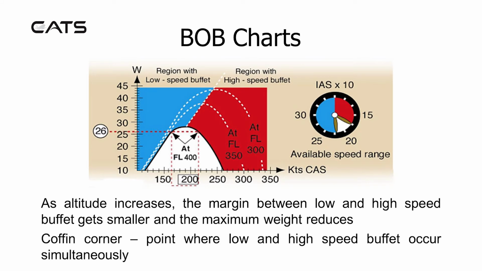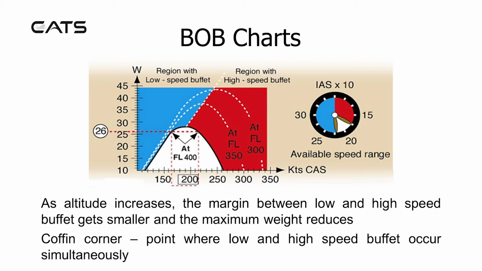Buffet chart analysis. At a weight of 30 tons at flight level 300, low speed buffet is encountered at 170 knots and high speed buffet at 315 knots. The maximum weight due to lift limitations is approximately 43 tons.